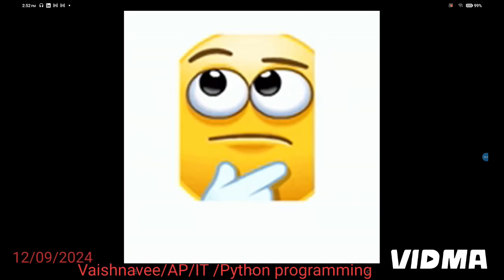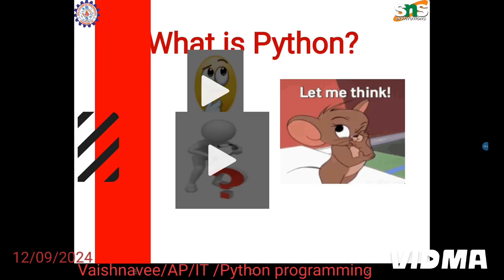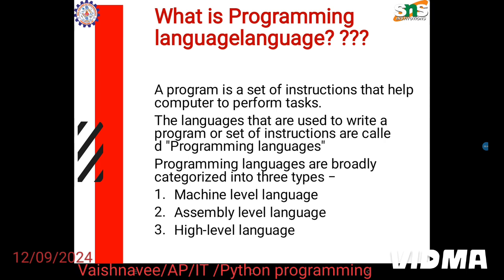As we all know, Python is a programming language. Before knowing about Python, we'll go into programming languages. A programming language is nothing but a set of instructions which is used to perform some task in a computer. As we all know, a program is a set of instructions. We give a sequence of instructions, like when a key is pressed, and these tokens will be sent to the system. Likewise, the language which is used to write these programs is said to be a programming language.